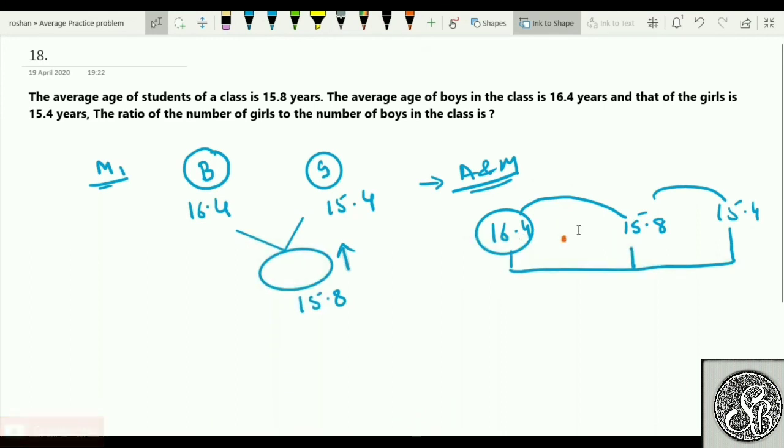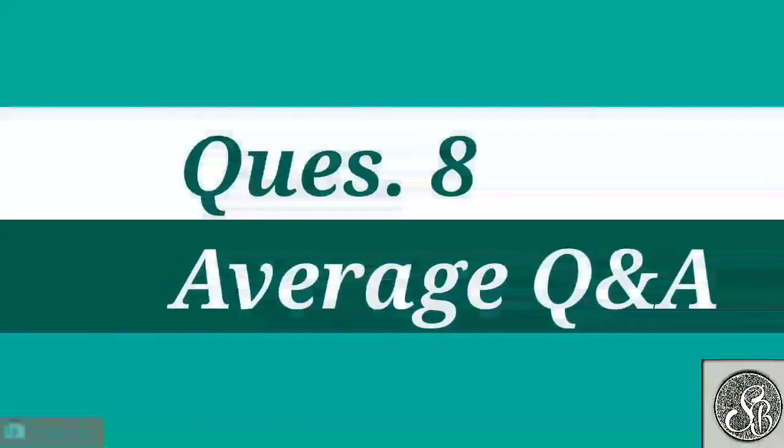Now, what is this difference? This is 0.6 and this one is 0.4. This point and this point will cancel out each other, and once you do cross multiplication, this will become 4 and this will become 6. When this is 4 and 6, the ratio you get is 2:3.